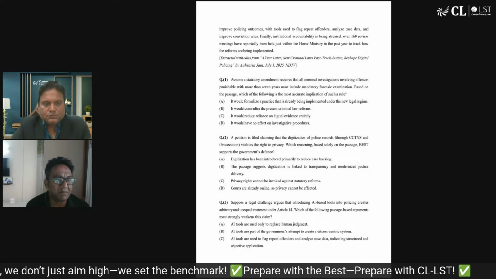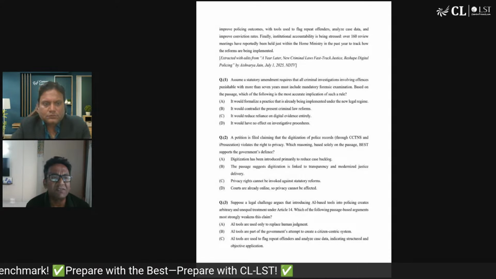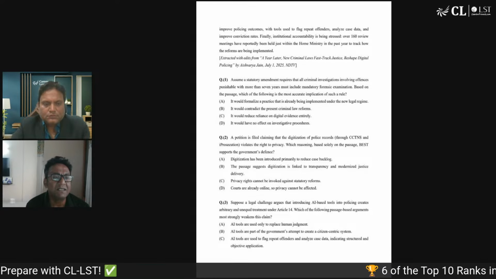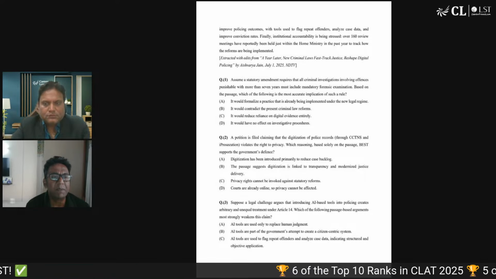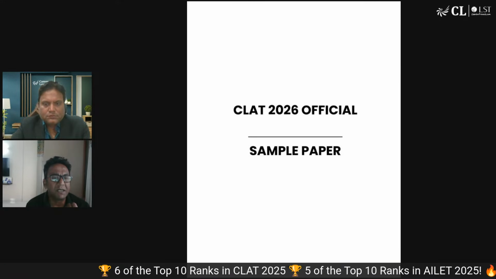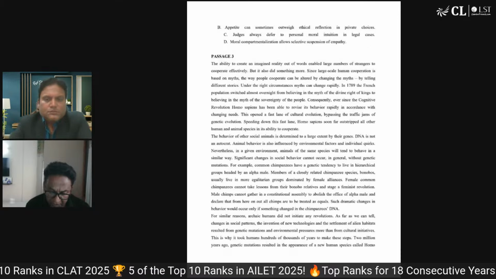There is no bad grammar, bad English. So all it says is a certain amount of effort has gone into this paper. Hopefully, it is a sign that the consortium is taking paper making much more seriously, and therefore we could expect an error-free paper from CLAT. I think that is the expectation we could read from that.